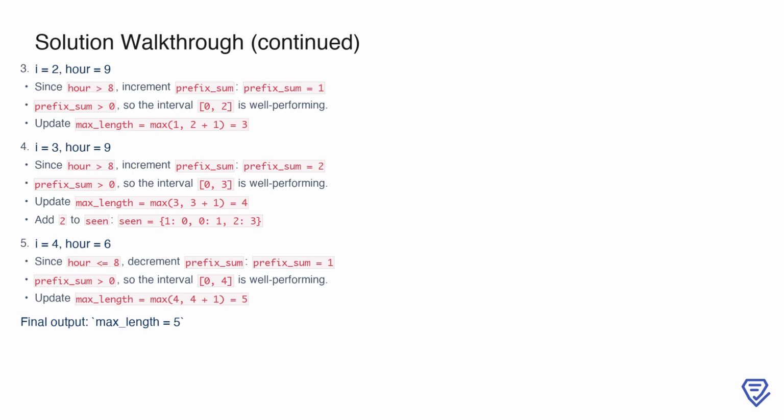At index 3, the hour is again 9, another tiring day, so we increment prefix_sum to 2. With prefix_sum greater than 0, the interval [0, 3] is well-performing, so we update max_length to 4 and add prefix_sum equals 2 to seen, resulting in seen equals {1: 0, 0: 1, 2: 3}. At index 4, the hour is 6, a non-tiring day, so we decrement prefix_sum back to 1. Since prefix_sum is greater than 0, the interval [0, 4] is well-performing, and we update max_length to 5. Finally, the output for this example is max_length equals 5.